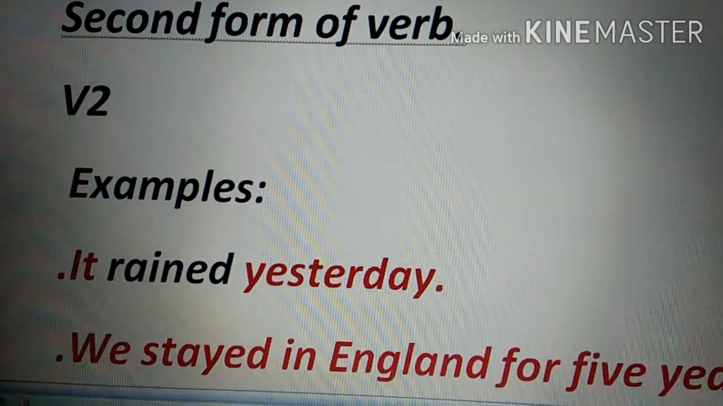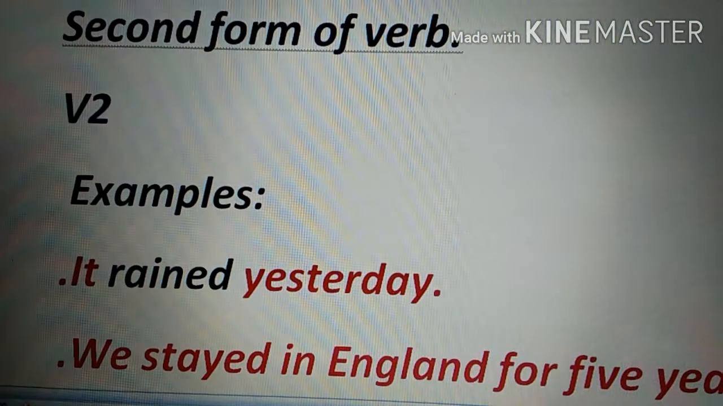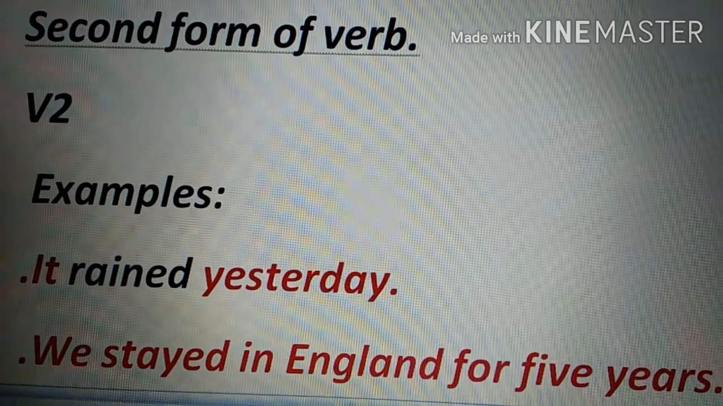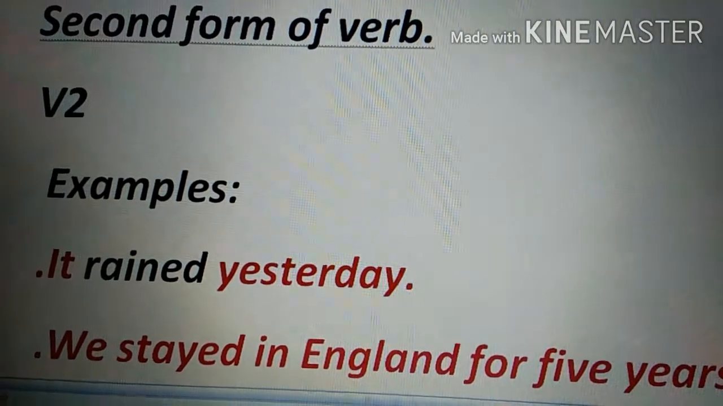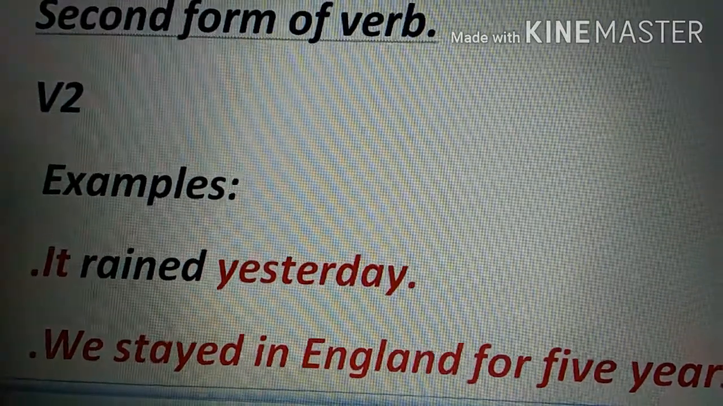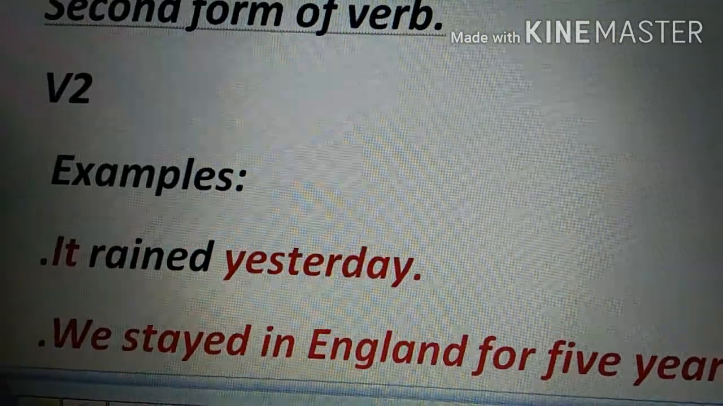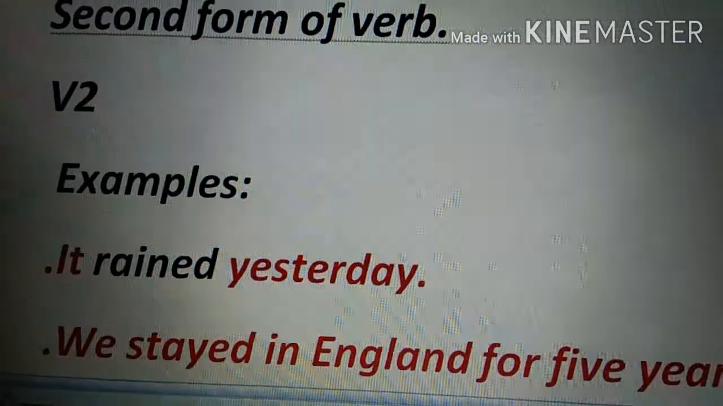Like for example, play, played. Played is the second form. Sleep, slept. Slept is the second form. Work, worked is the second form. So I hope this is clear to you. In simple past tense, we are just going to use the V2. There is no helping verb. Okay. Now let's move on to some examples.